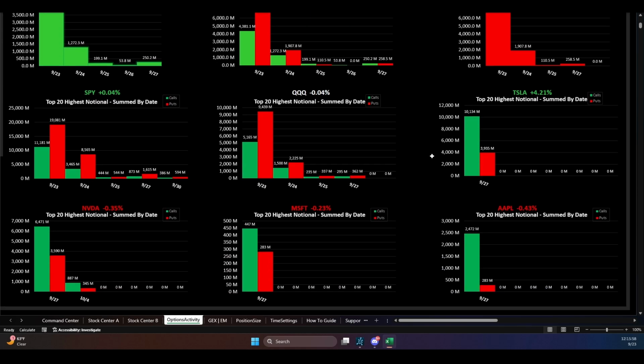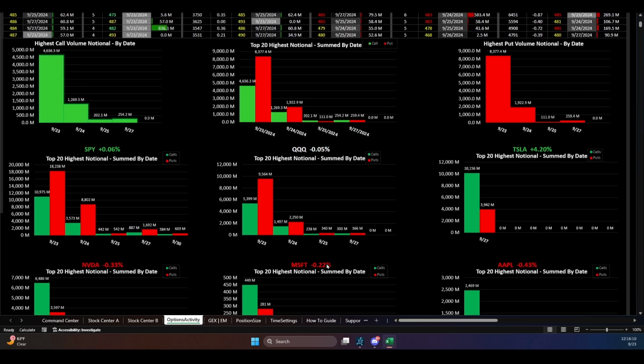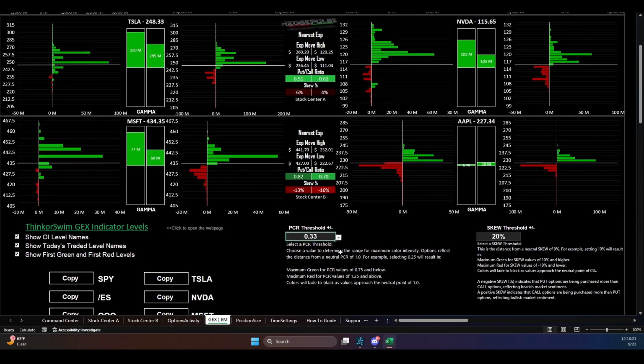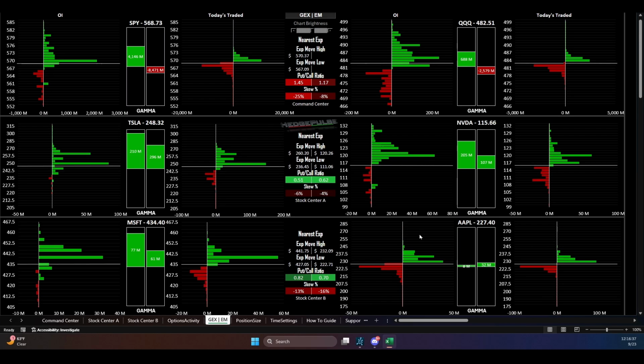Now, as you scroll down, we have everything else that you have loaded. So right now we have Tesla, NVIDIA, Microsoft, and Apple, and then the SPY and Q. So just a quick little way to view that. You go to this GEX expected move tab. We have another brightness bar here in the middle. We also have settings where you can change the put call ratio threshold. So this just determines how green does it get, is it dark green, light green? Just read through this and that'll help you understand that. Same thing with the skew threshold.